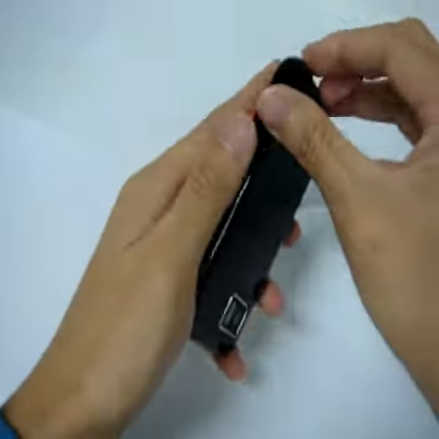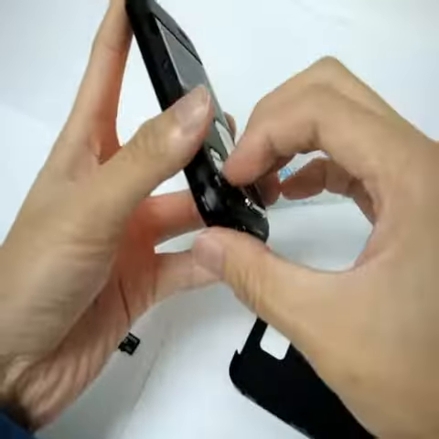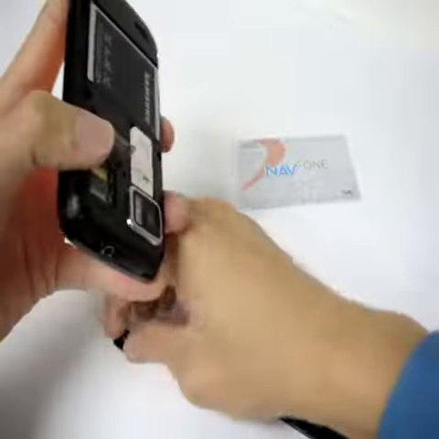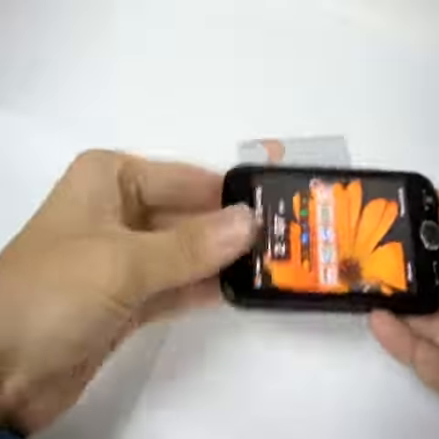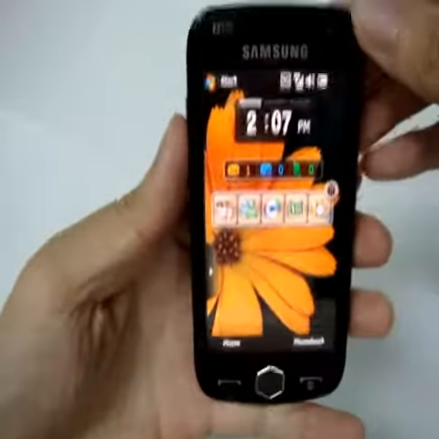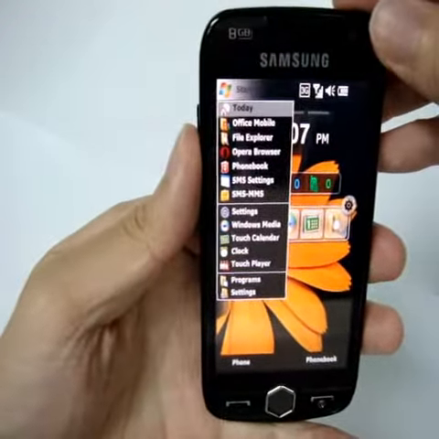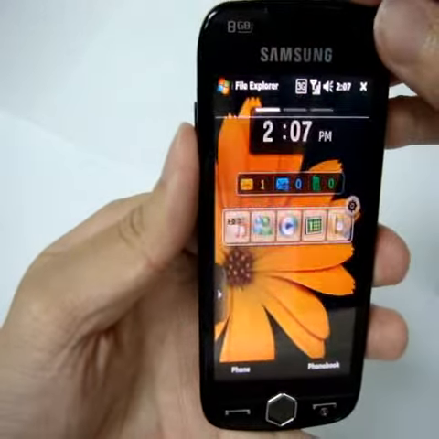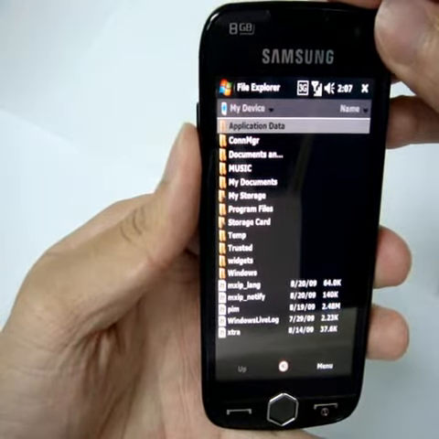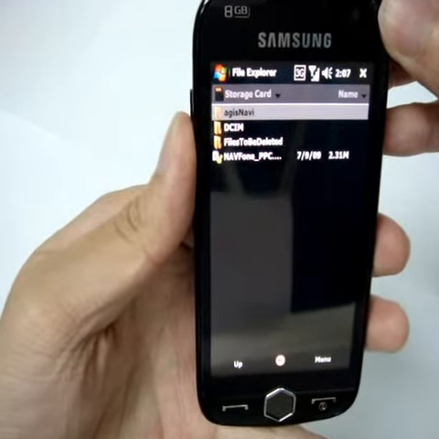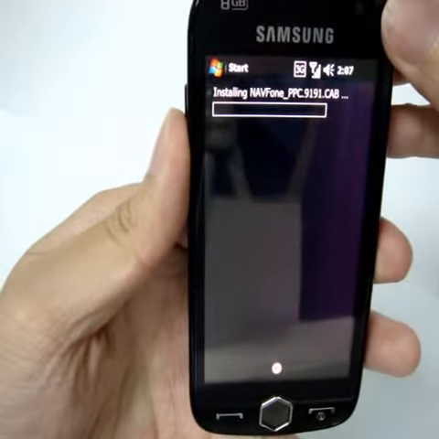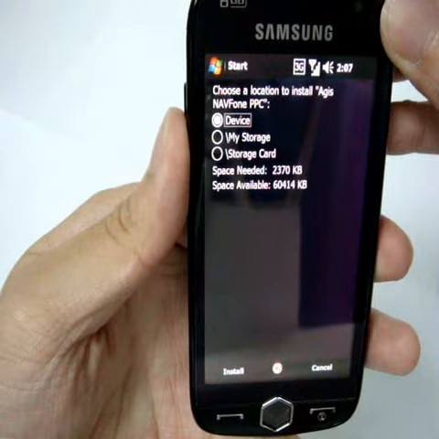Insert the 1 gig micro SD card that is given to you in the package. Press Start. Go to File Explorer. Choose Storage Card. Click on NavFone PPC. Choose Storage Card.